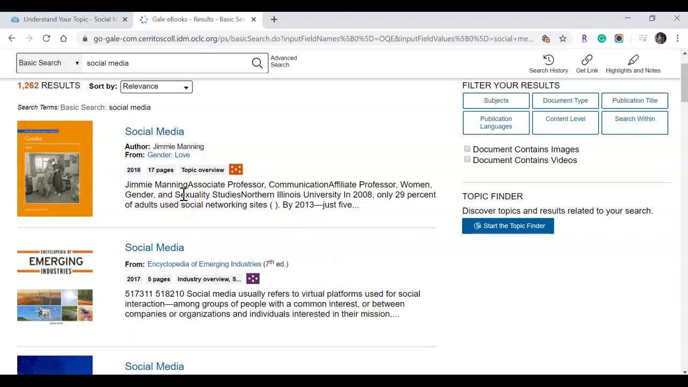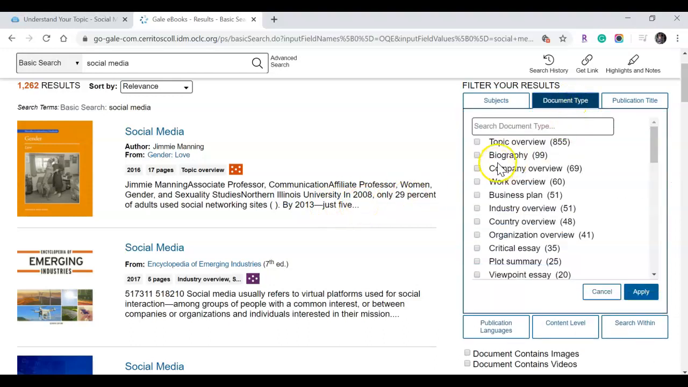These can generally be a little bit older because these are very large volumes that give you background information. You don't have to worry about finding something super current like you would in EBSCOhost or ProQuest or one of the other databases. It also tells you how long the article is, and it tells you what type of article, whether it's an overview, or if it's more background information, or if it's, let's see, document type, biography, business plan, country overview, critical essay for English articles, etc.